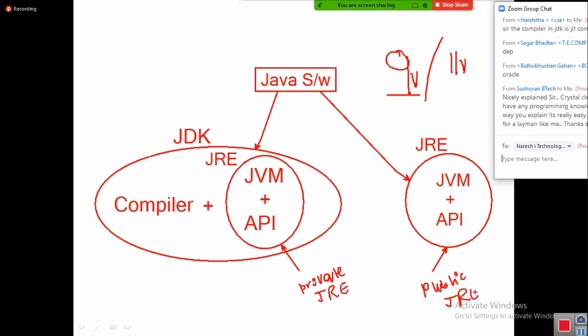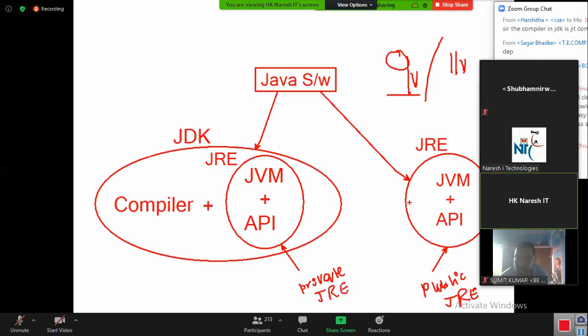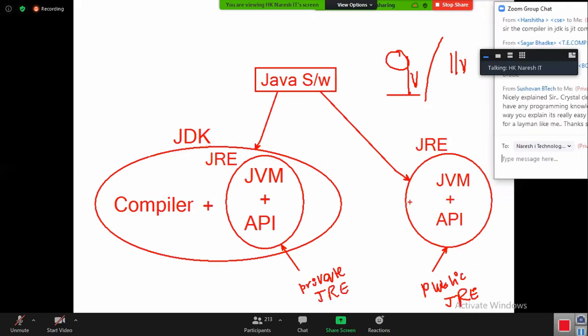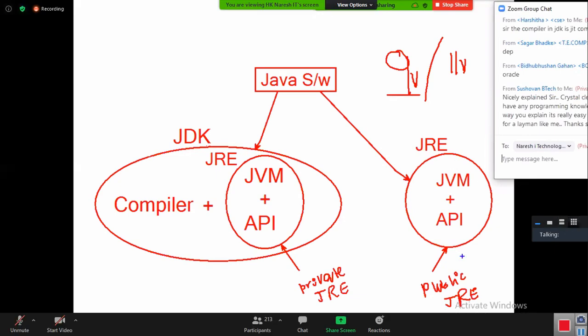We have two JREs in our system. When we install JDK, JRE is installed privately inside JDK and also installed publicly in our system. Two times JRE is installed. Don't ask why, please accept it. When the situation comes, I will explain.